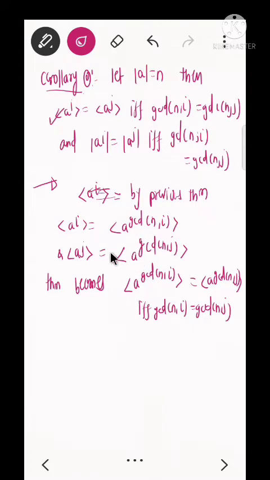We have put these values of the group generated by a to the power i in this statement, so we get this statement.